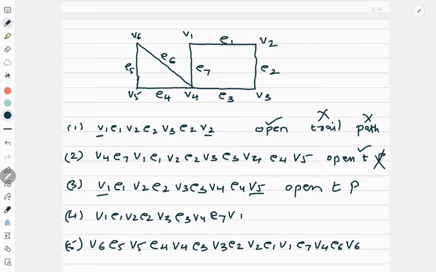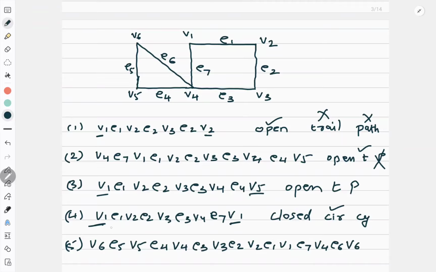Now let us move to the next question. Now see, it is starting from V1 and ending at V1. So it is closed. So if it is closed, it can be a circuit or it can be a cycle. Circuit means edges should not be repeated. Now see, are edges repeating? 1, 2, 3 and 7. Edge is not repeated, so it is a circuit. Now check for cycle. Cycle means vertex should not repeat. Okay.